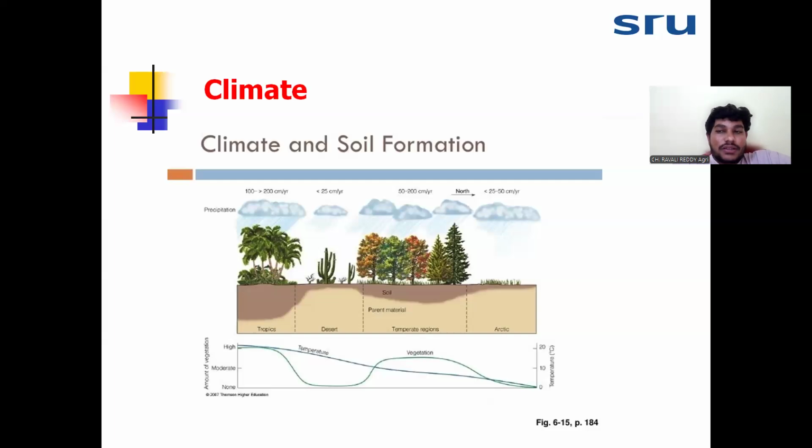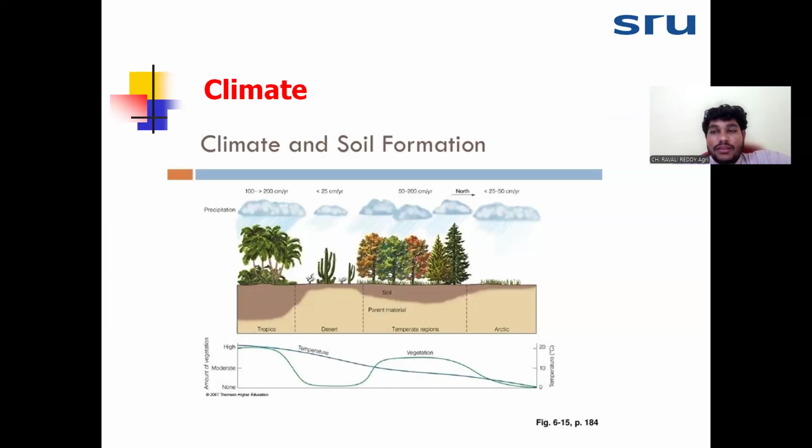Now we will see the soil of the arid region, the desert soil. In desert soil, weathering is not possible because of the low rainfall. Because there is less rainfall, leaching is not possible. Leaching is not there, which means the depth of the soil will be less. The depth of soil will be less, so the soil development will be less.